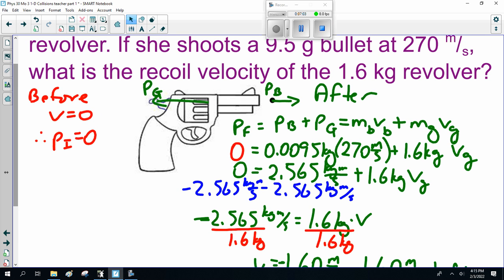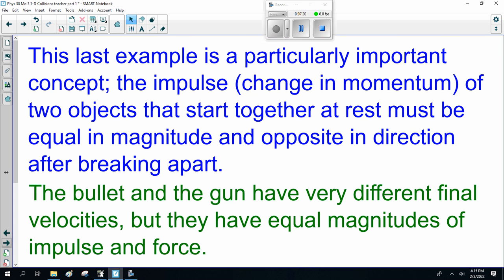Now you may vaguely remember recoil questions from Physics 20 where we talked about the acceleration. Newton's third law: for every action there's an equal and opposite reaction. There we were talking about acceleration. Now we're talking about velocity. So this last example is a particularly important concept. The impulse, a change in momentum of two objects that start together at rest, must be equal in magnitude and opposite in direction after breaking apart.